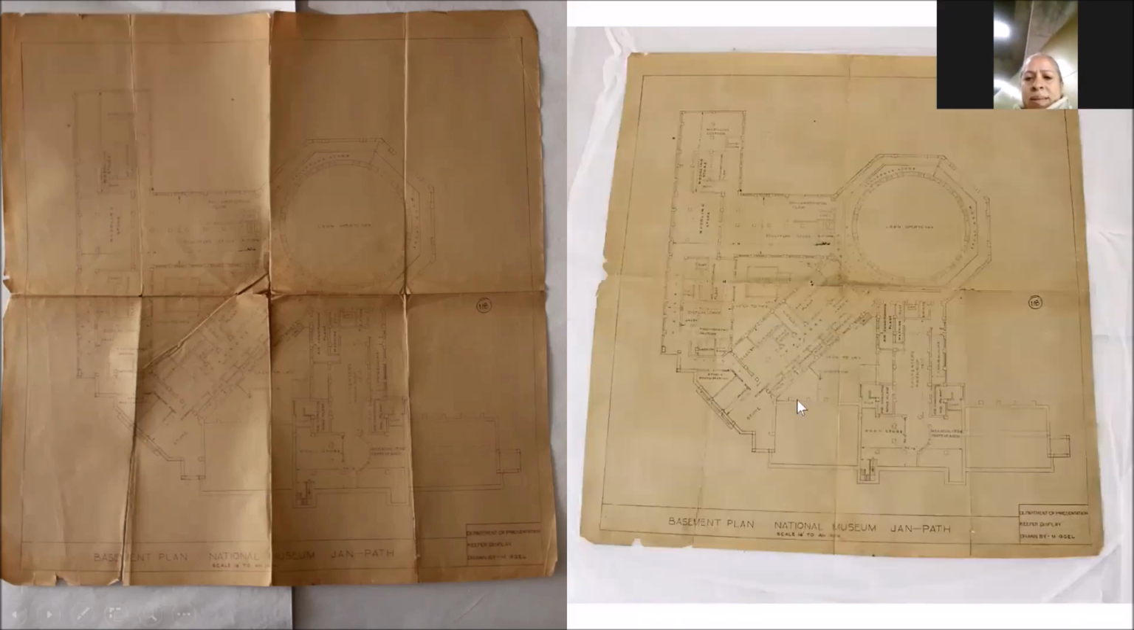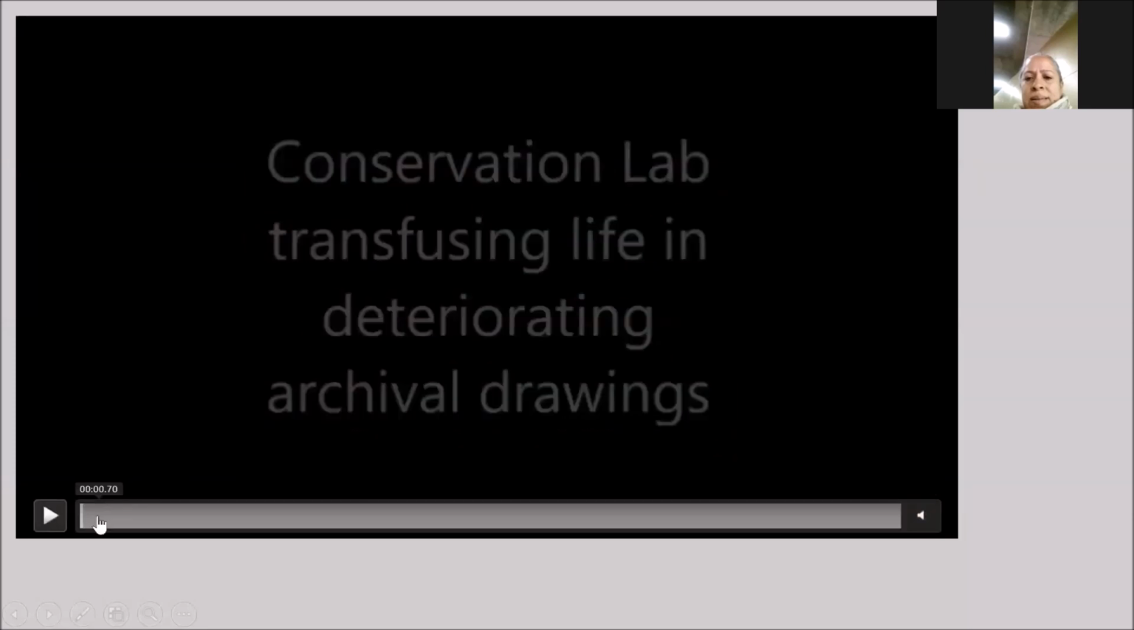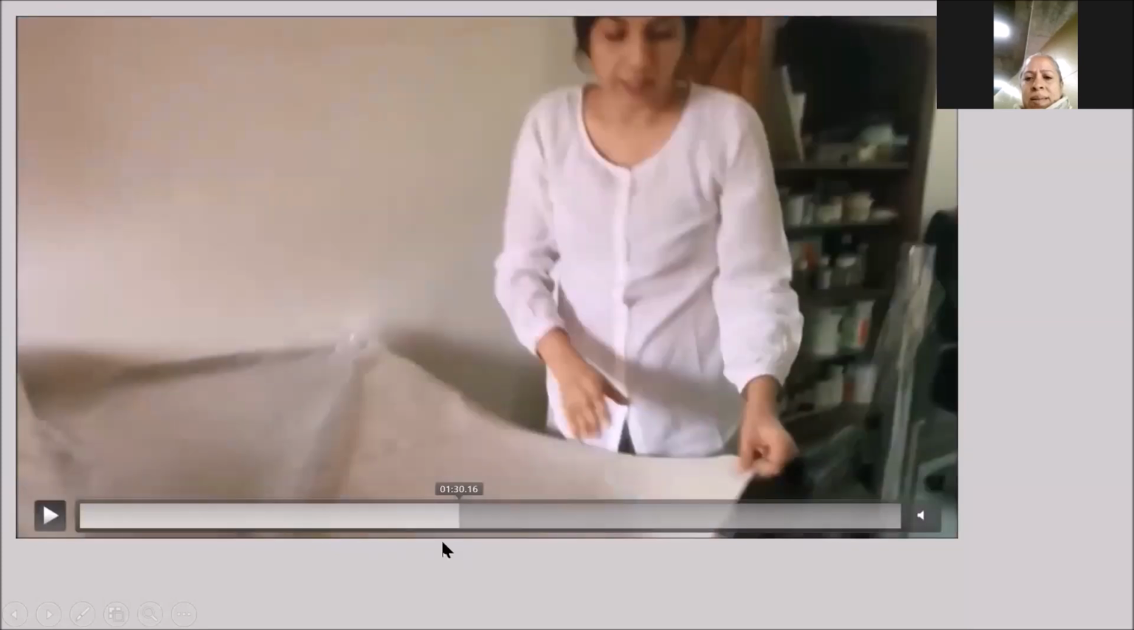And of course, you can see the before and after picture of this, and a lot of acidity has also been removed. It may be because of the light difference also, but because we did it in our lab, I remember a lot of acidity was also removed from this drawing. And this is the video of how we did all these drawings, how we flattened them.